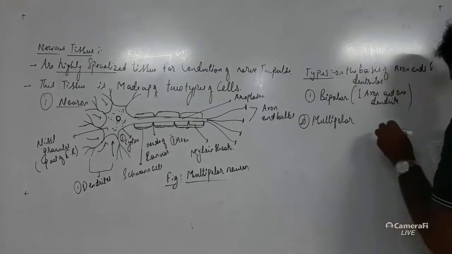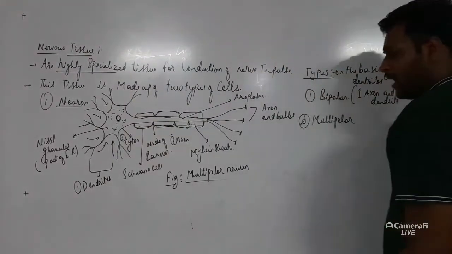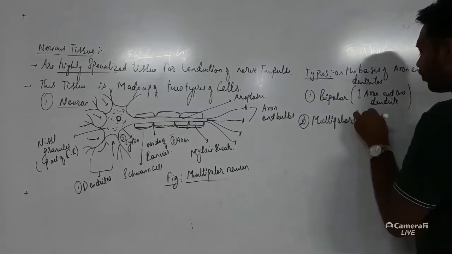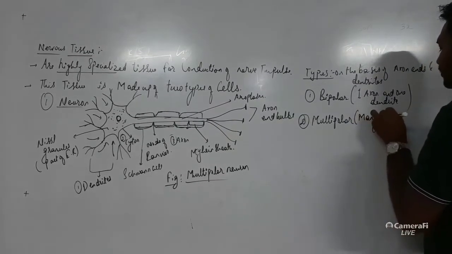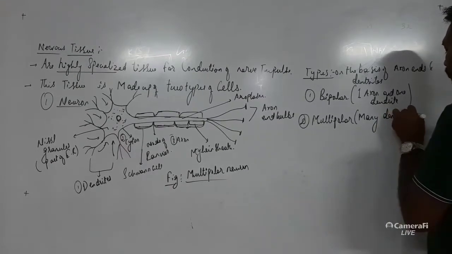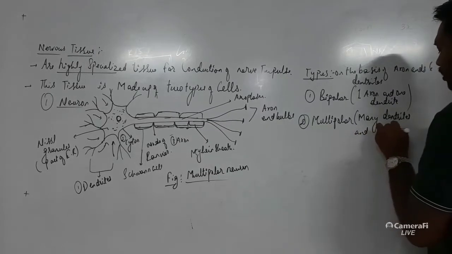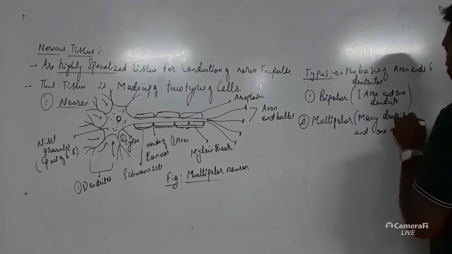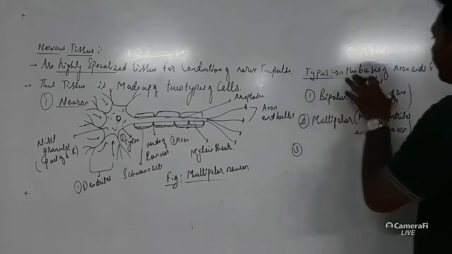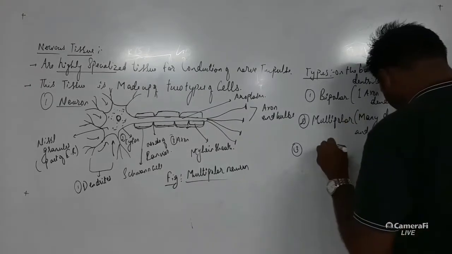In multipolar, many dendrites are there. You can see many dendritic cells are there, right? And one axon is there. Many dendrites and one axon.